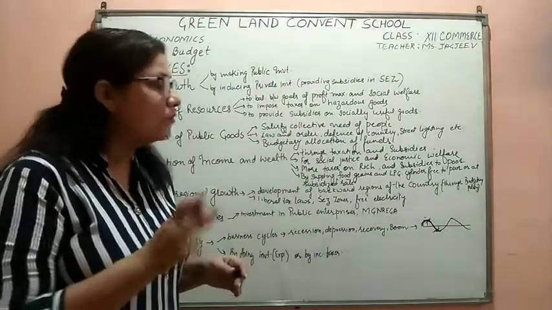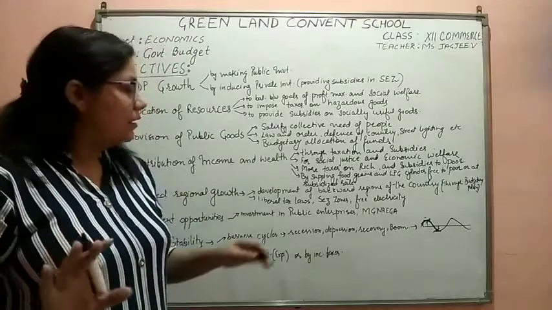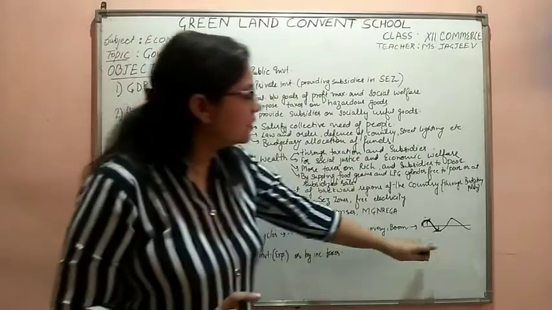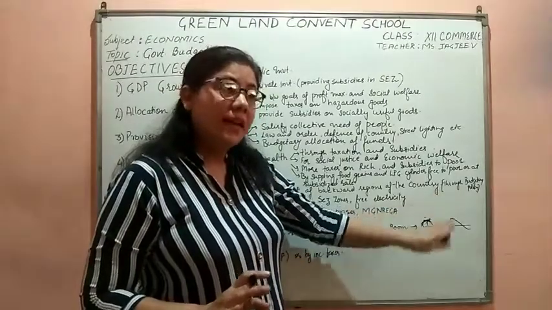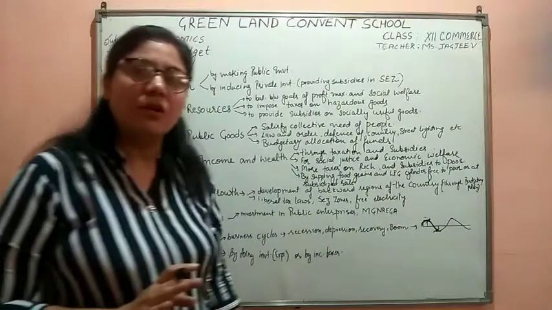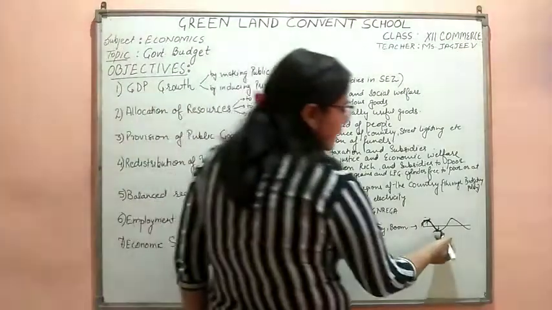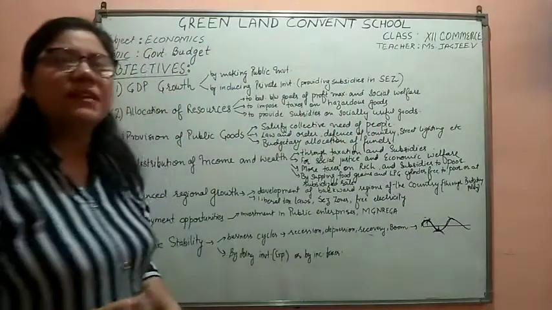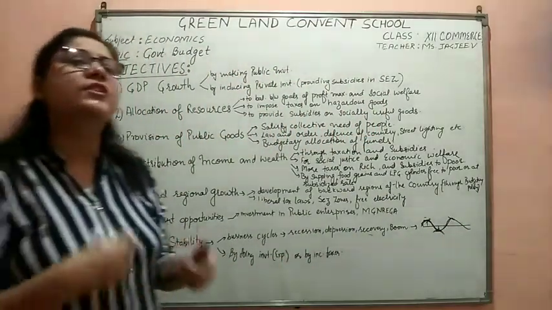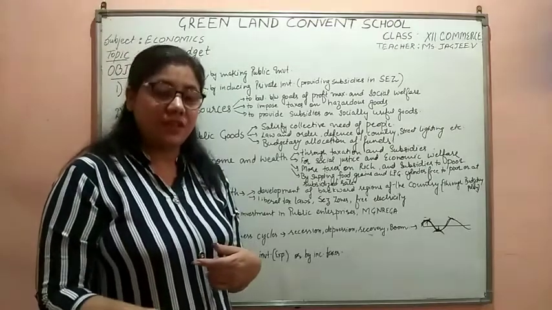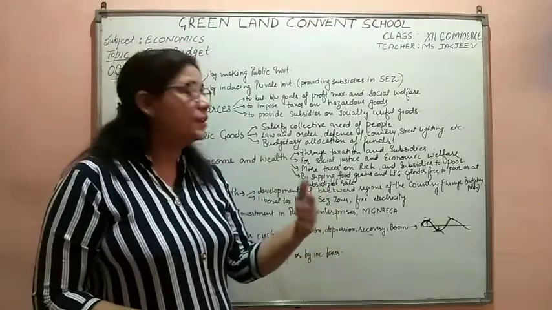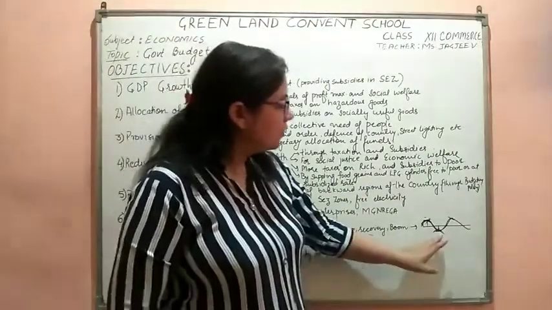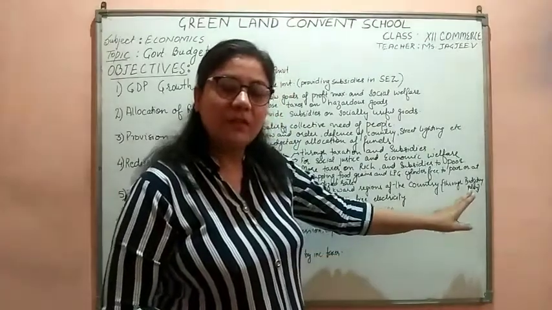At the time of deflation, there is no inducement to invest. What we studied in the last chapter when we talked about deficit demand, this is the condition of deficit demand. It will not prevail for a very long time. After this, we will have a recovery period. From here to here, we are having a recovery period. How is the recovery done in the economy? The government itself starts investing in the economy. It is providing employment and inducing public and private entrepreneurs to invest in the country. So, the period would be of recovery.